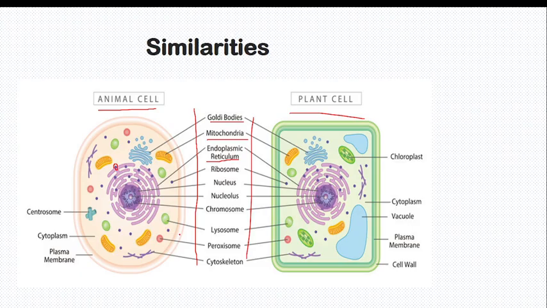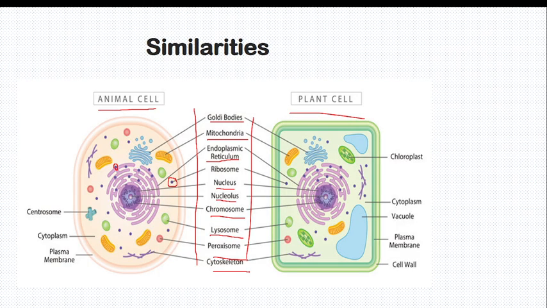We will see this later on. Ribosomes can be either fixed on the endoplasmic reticulum or they can be free in the cytoplasm. This also is possible. So there is nucleus in both, nucleolus, chromosome in both of them, lysosome, peroxisome, and cytoskeleton. So all of them are there.